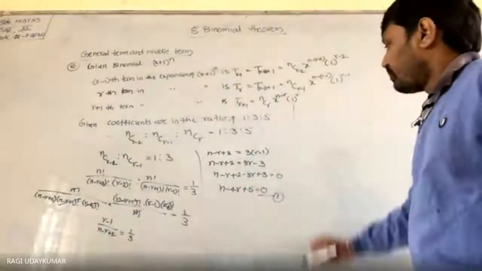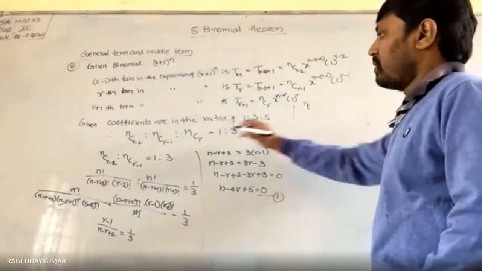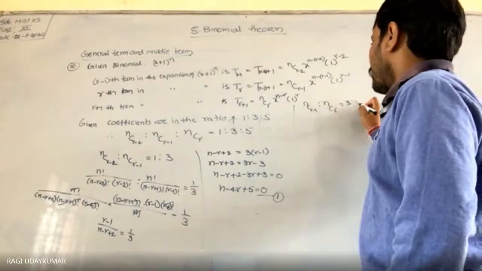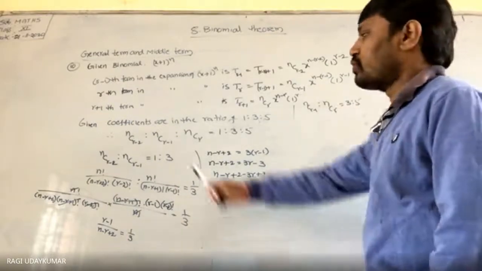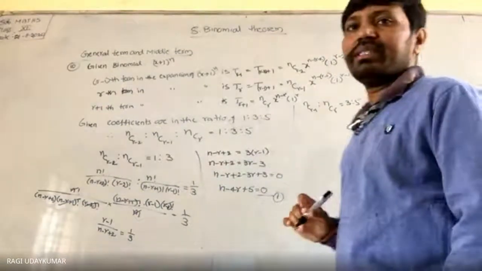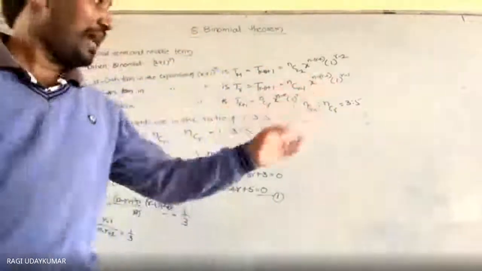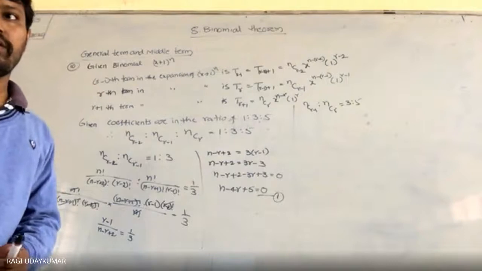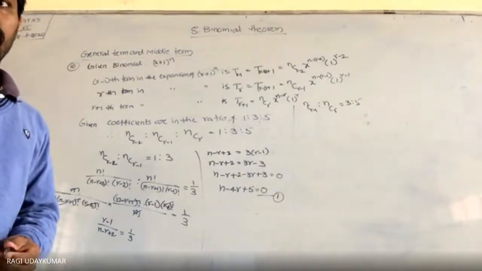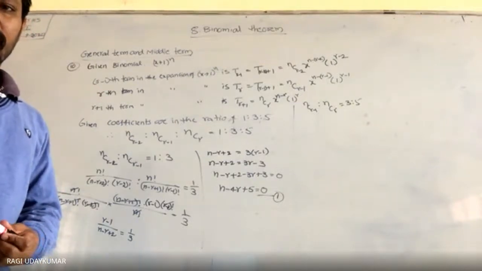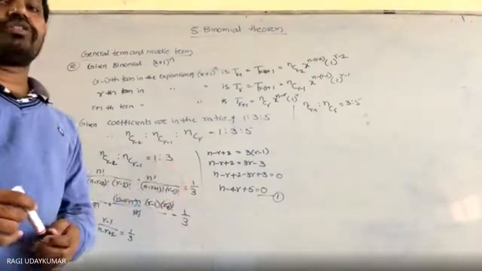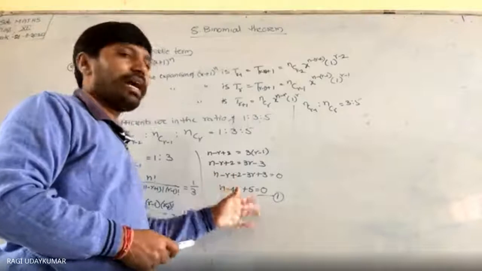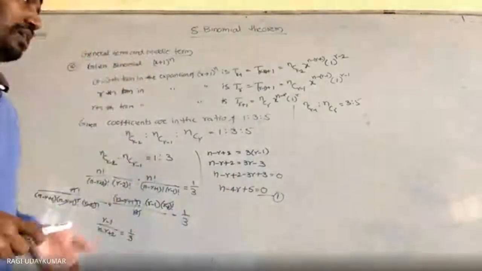Like this only, you take the other one: nCr-1 to nCr is equals to 3:5. These two ratio is 1:3, these two ratio is 3:5. And you will get another linear equation. Can you solve it? The two linear equations you have to solve. After solving the two linear equations, you are going to get the n and r values.